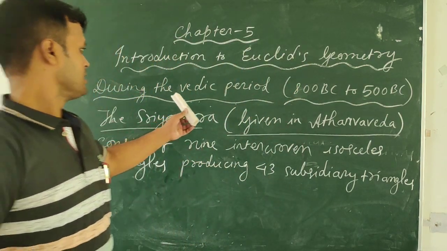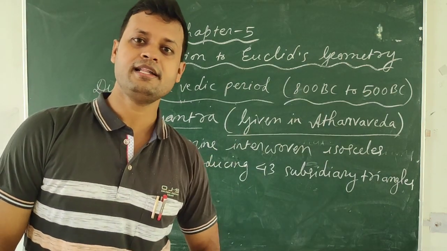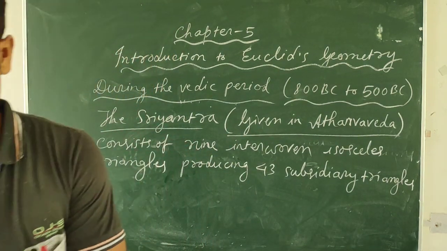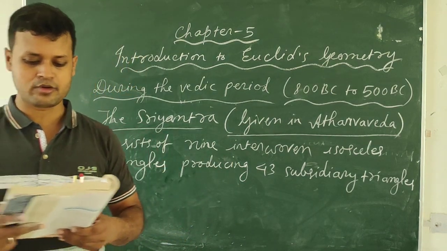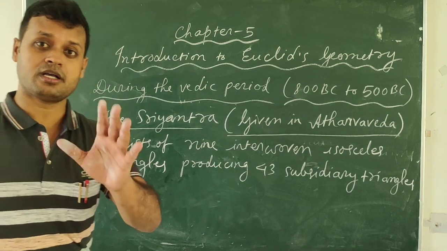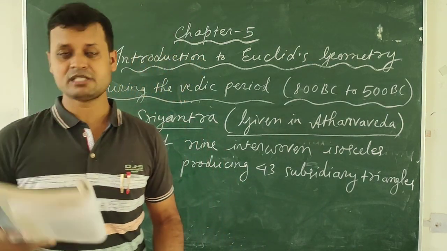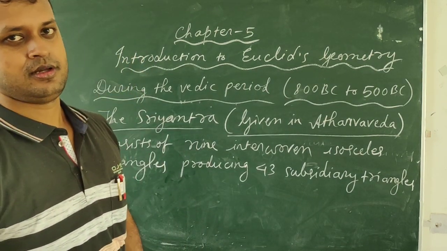So you see the kind of use of geometry that was done in ancient India, isn't it? Accurate geometric methods were used for the construction of altars, and accurate measurements were taken, but the principles behind them were not discussed. That is the main thing.